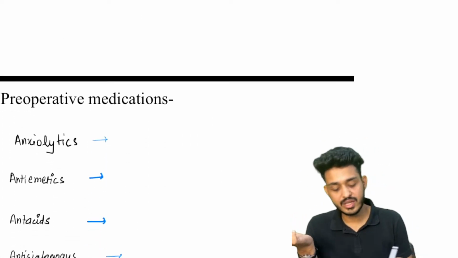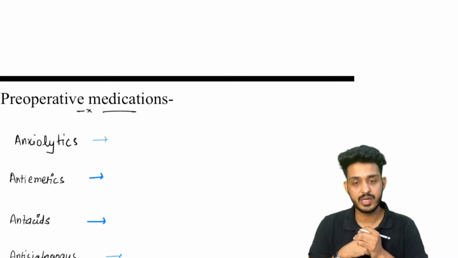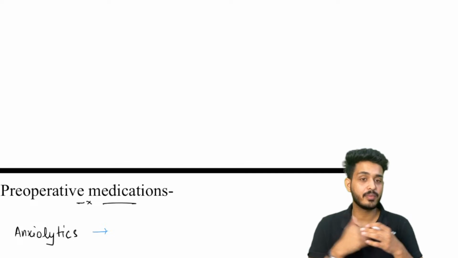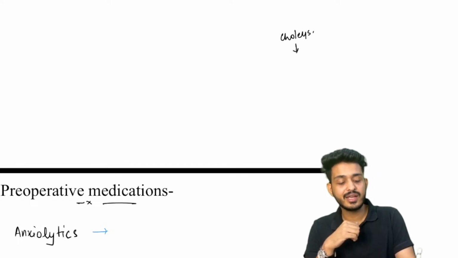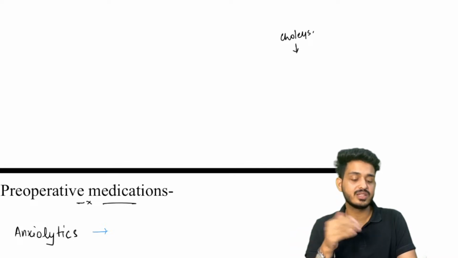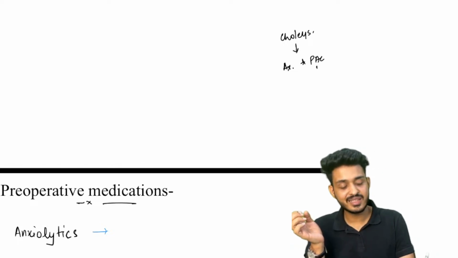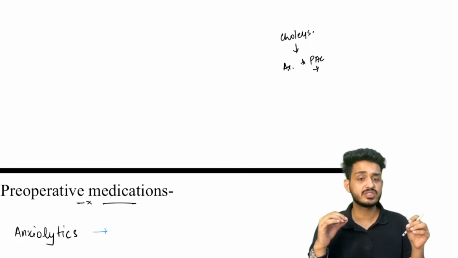So we need to understand what are the pre-operative medications that we need to remember here. Now try to recall our story. A patient is coming to us for cholecystectomy. We are sending this patient from the surgery department to the anesthesia department. In the anesthesia department, we are having the pre-anesthetic checkup, where they take all the history, the systemic examination, and investigations.